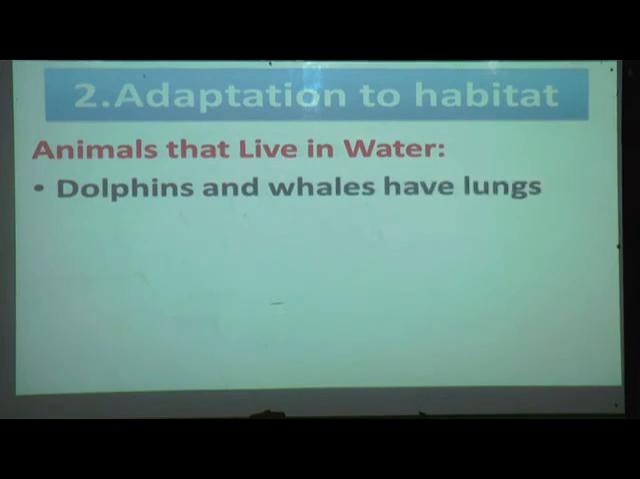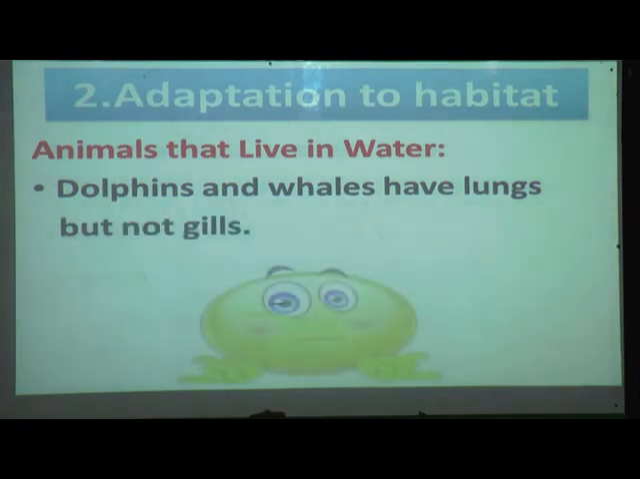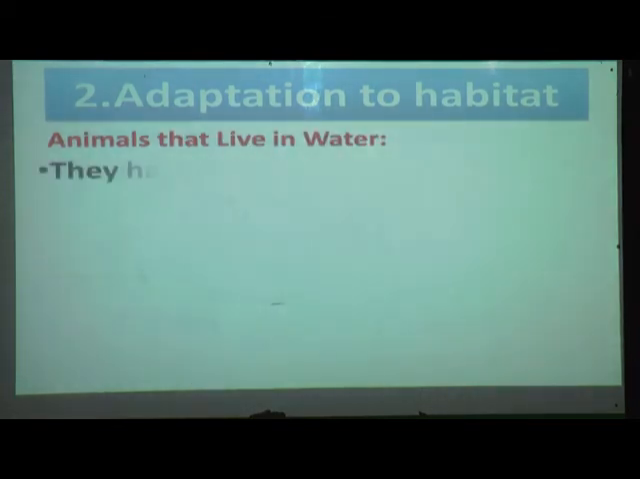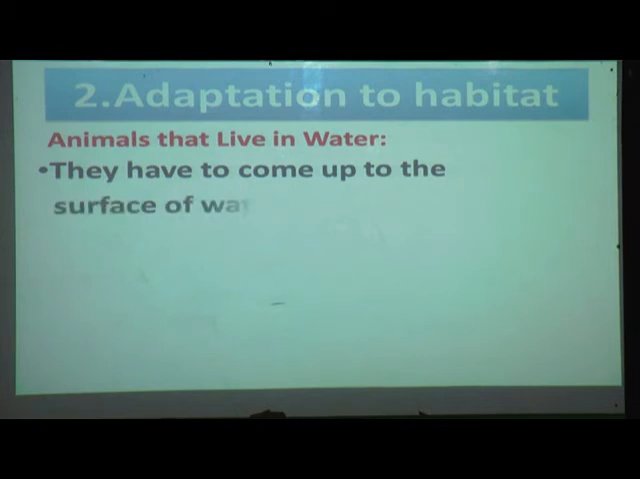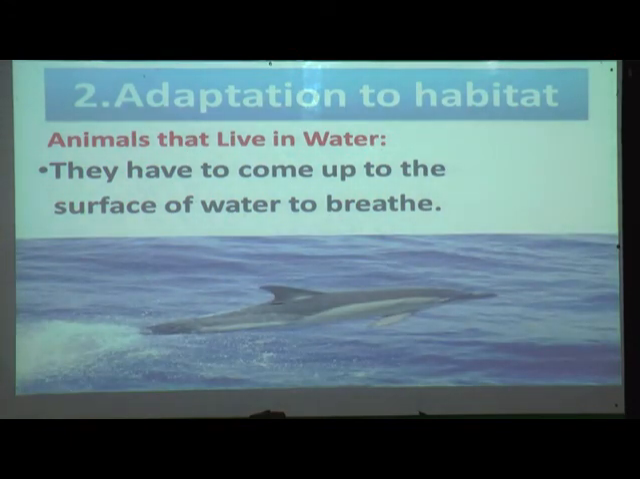Yes, now next, dolphins and whales have lungs but not gills. They don't have gills, then how are they breathing? They have lungs, so they have to come up to the surface of the water to breathe. Yes, you have seen so many times that a whale or a dolphin comes outside the water and breathes. They have lungs, because of that they have to come outside the water to breathe. They don't have gills.